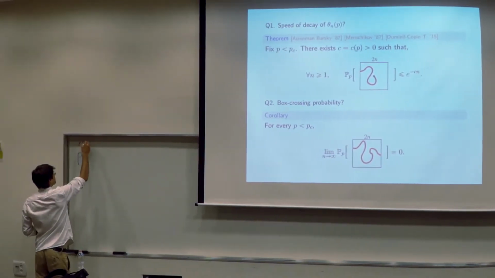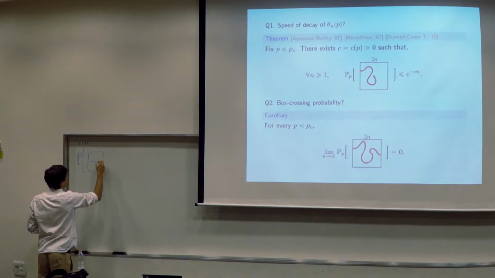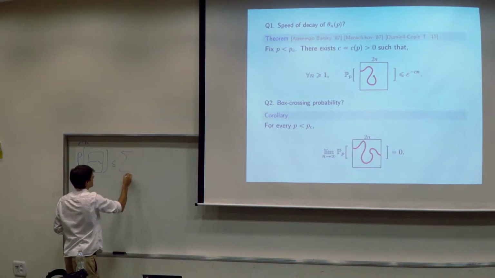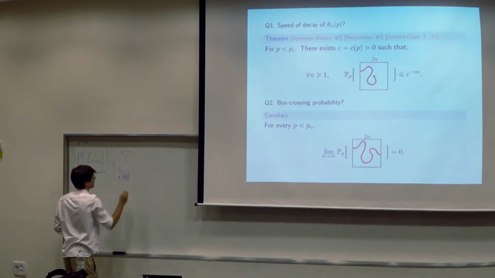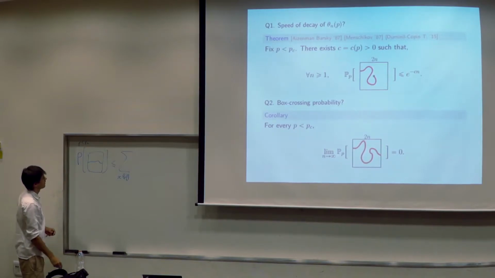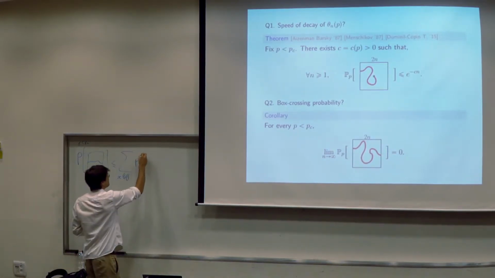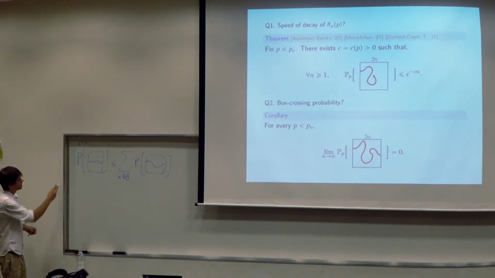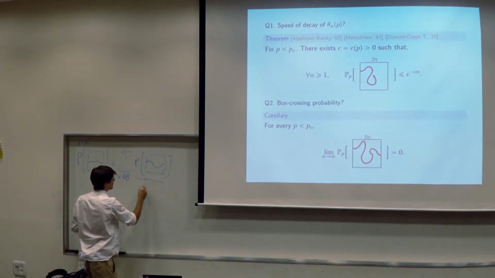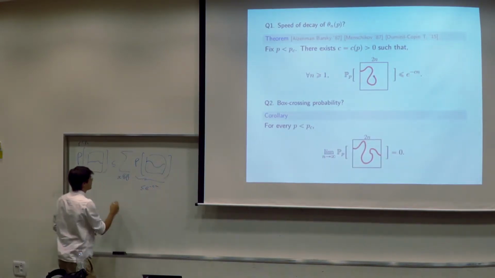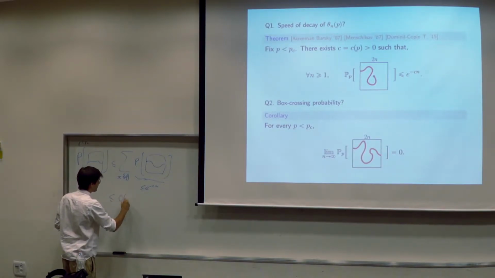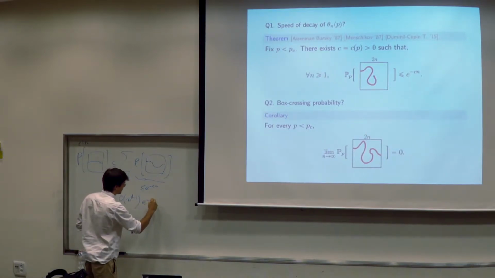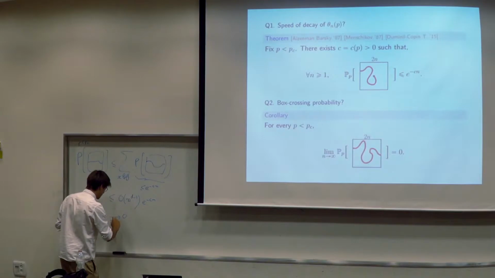If you take p smaller than p_c, and look at the probability of a path from left to right, it is smaller than the sum, over x on the left-hand side of the box, of the probability that I start from x and go to the right. Since p is smaller than p_c, we have exponential decay, so this is smaller than exp(-cn). So this is smaller than something of order n^(d-1) times exp(-cn). So it goes to 0.